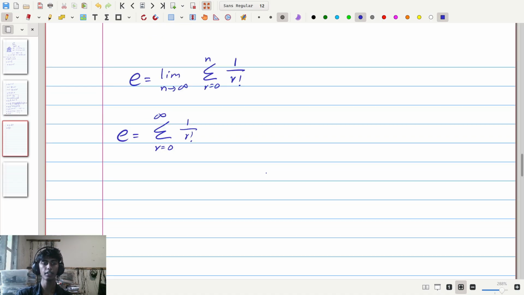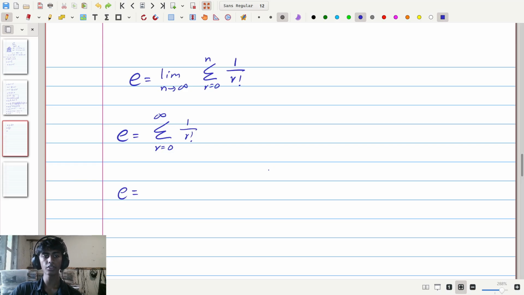So then, using this and substituting the values, we can see that e is equal to, and here what we mean by the sum as r goes from 0 up to infinity of 1 divided by r factorial is for every possible integer value of r starting from 0 to 1 to 2 to 3, all of those, we take that value, substitute it into the equation we see in front, and then write that value and sum all of those values together.